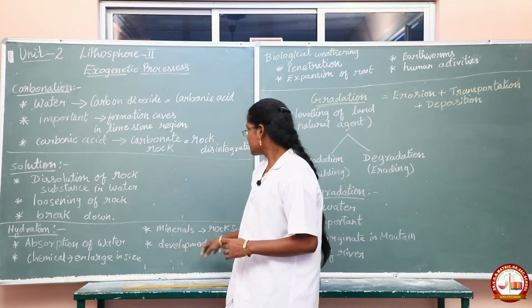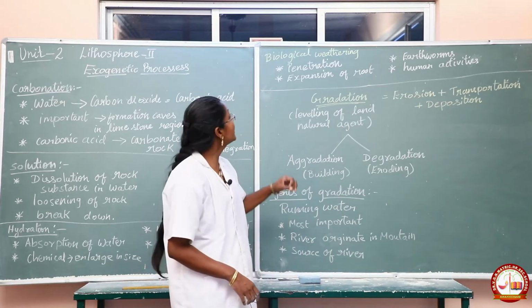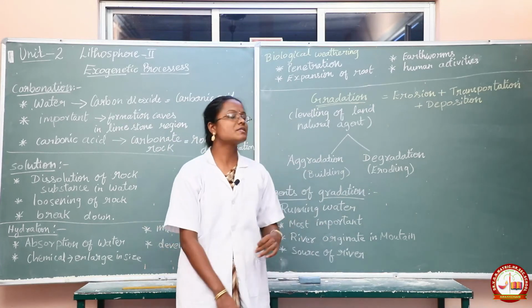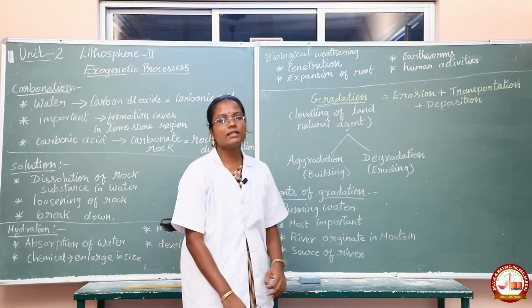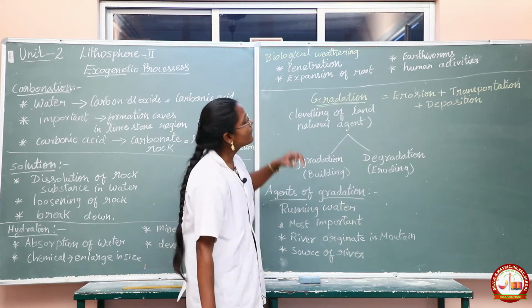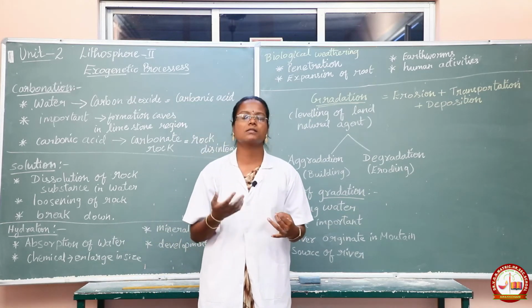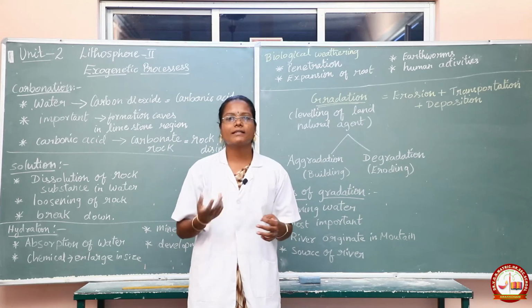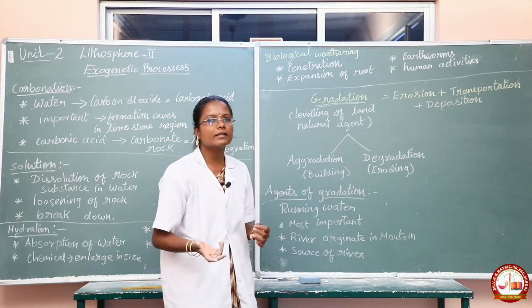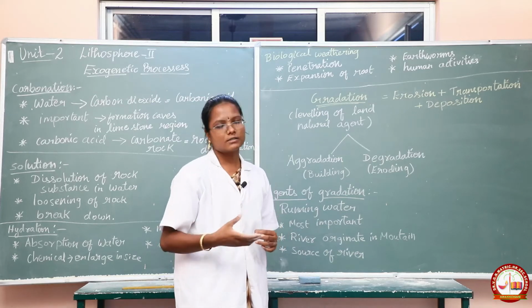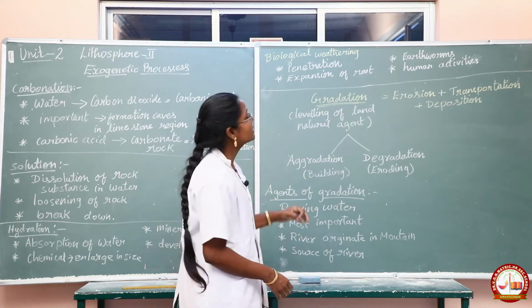Okay, so next we are going to see about biological weathering. Hope you all understood the four types of chemical weathering. Now, what is biological weathering? Due to animals, worms, reptiles and human beings, some changes will be created on the earth surface. That is called biological weathering.